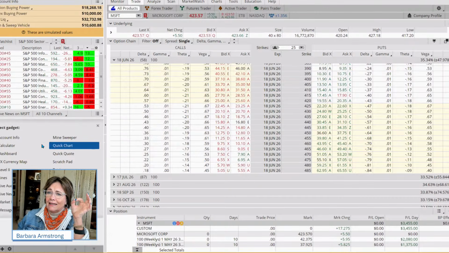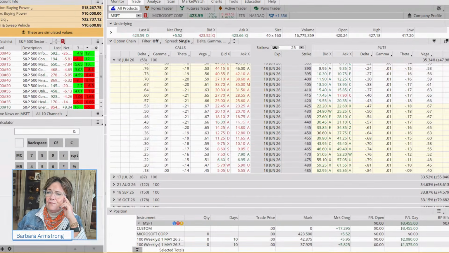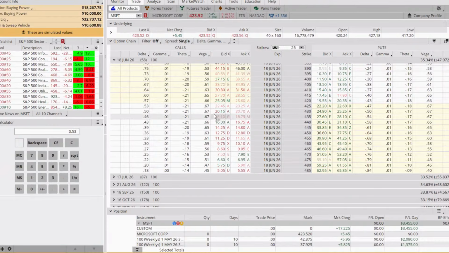It's like that finite number, right? So if it goes up 53 cents and I divide that by, let's say I'm paying $22.45, that's a 2.4% move, I'm rounding. That's a 2.4% gain on this option if it goes up $1. Now, if I come down here and I'm only getting 18 cents, is it even worth doing? But if I divide 18 by 5, as a percentage, that's 3.6.